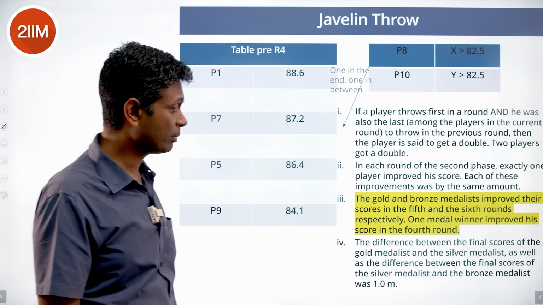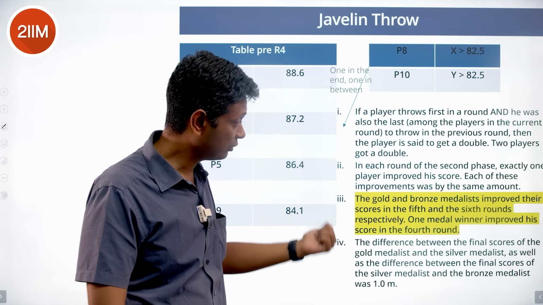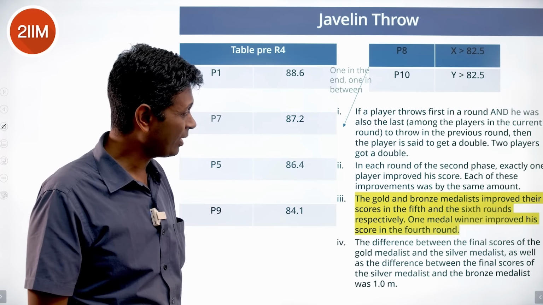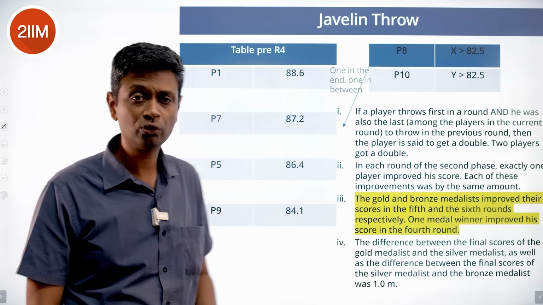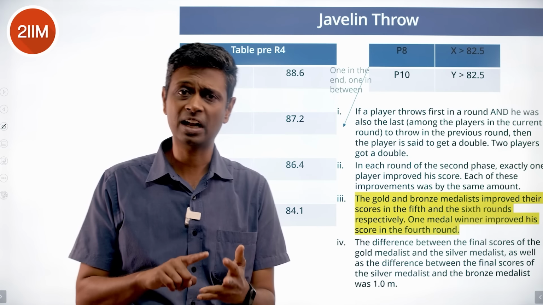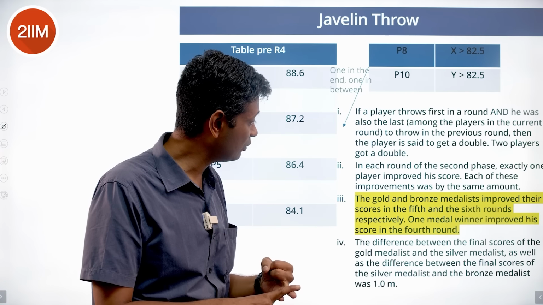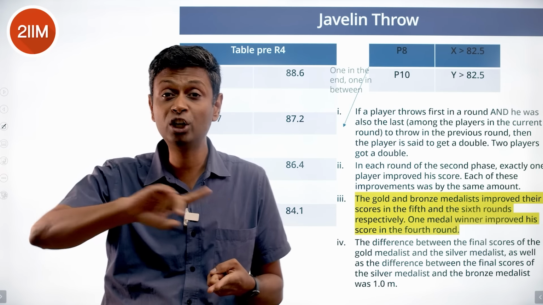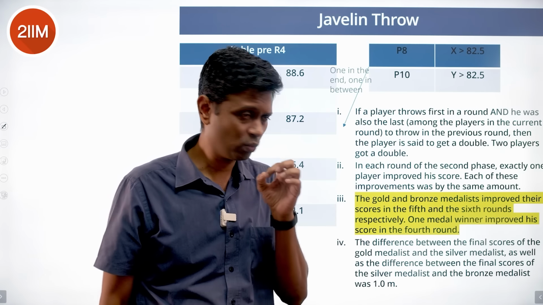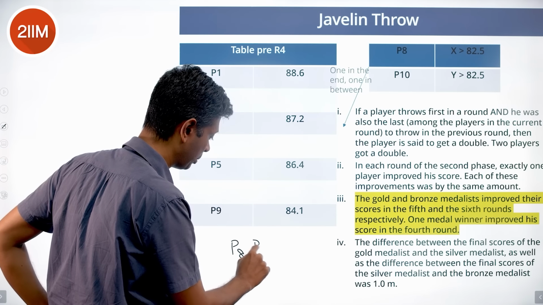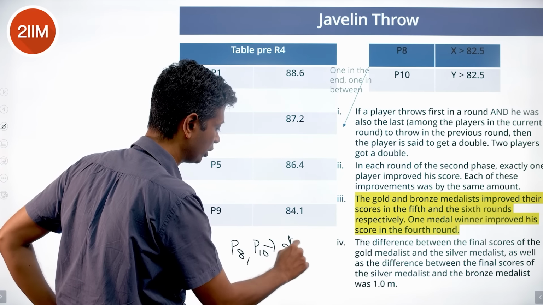The gold and bronze medalists improved their scores in the 5th and 6th rounds. Respectively, one medal winner improved his score in the 4th round. The gold and bronze medalists improved in R5 and R6. One of the medal winners improved in the 4th round. We know one thing, P8 and P10 did not win a medal. And so the one inference we can make is P8, P10 did not improve.